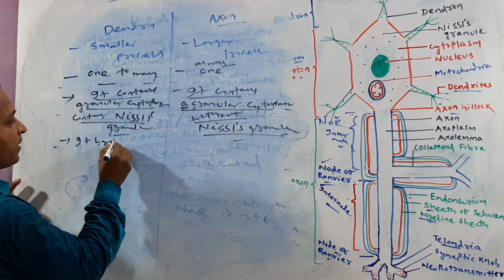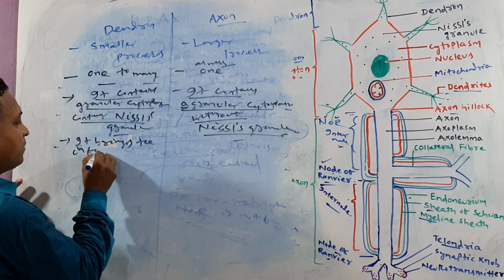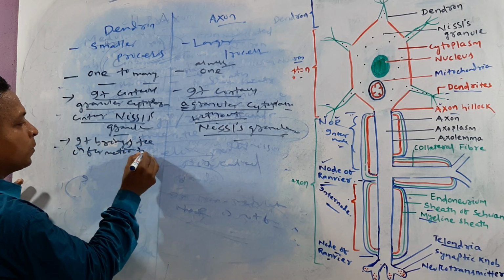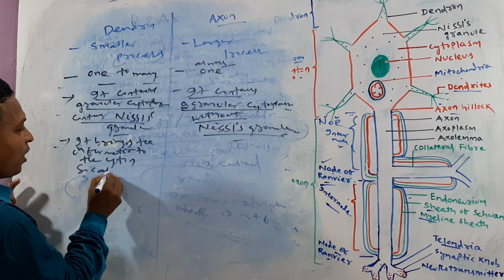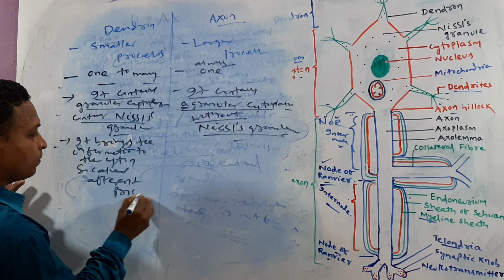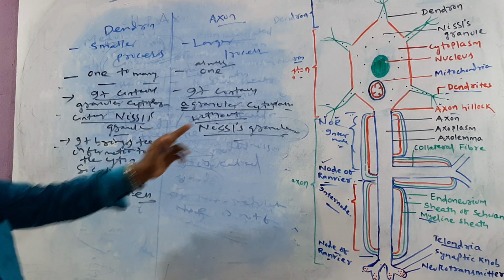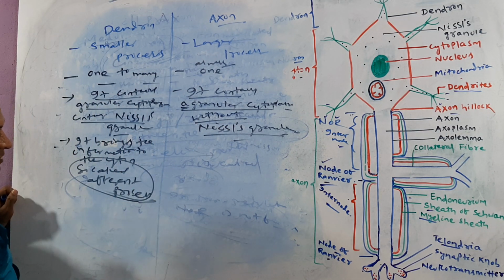Very interestingly, the dendron brings the information to the cyton, so it is called the afferent process. Okay, it brings the information to the cyton, so we can call that which process? Afferent process.